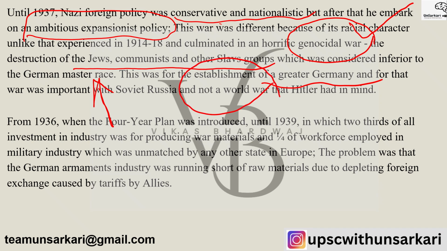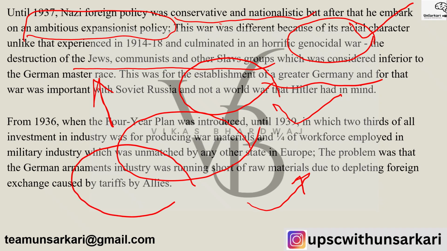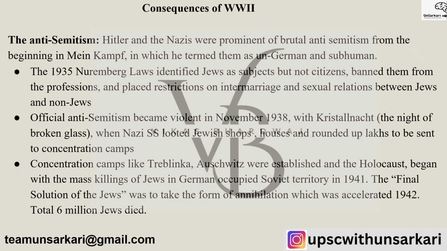From 1936, when the Four-Year Plan was introduced, until 1939, two-thirds of all investment in industry was producing war materials and one-fourth of the workforce was employed in the military industry. It was unmatched and unseen for any power. And the problem was that German industry was running short of raw materials due to depleting foreign exchange caused by tariffs by the Allies.